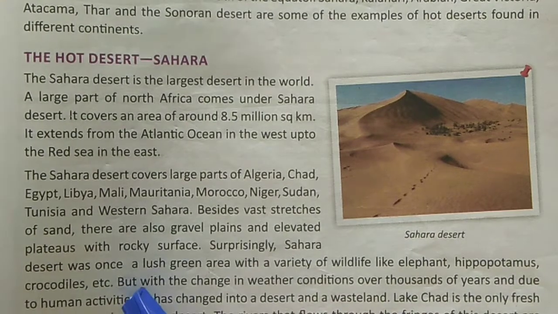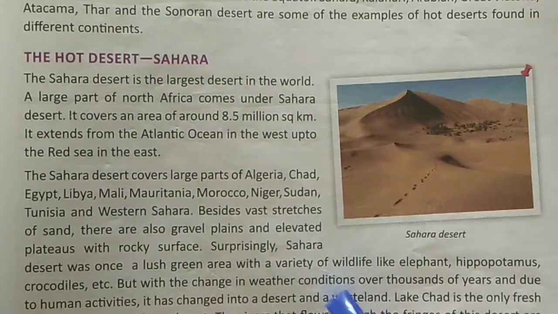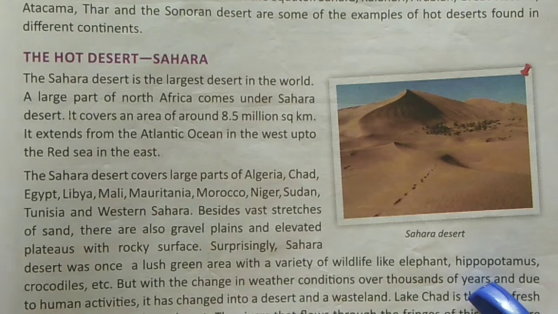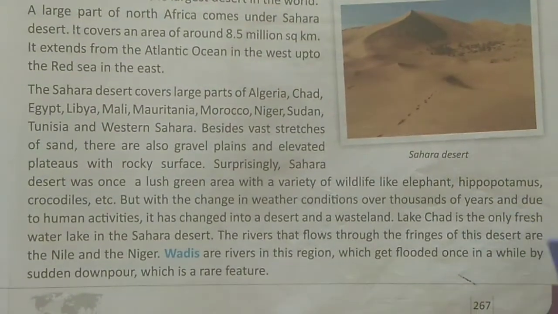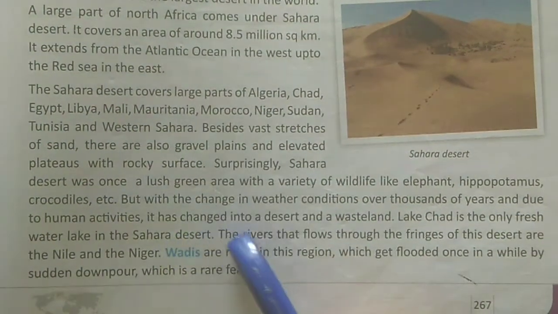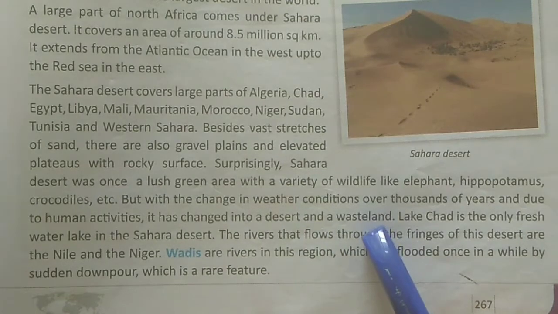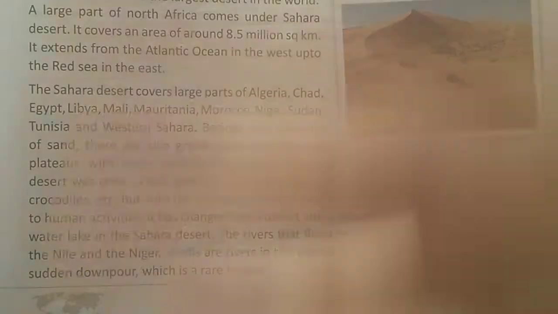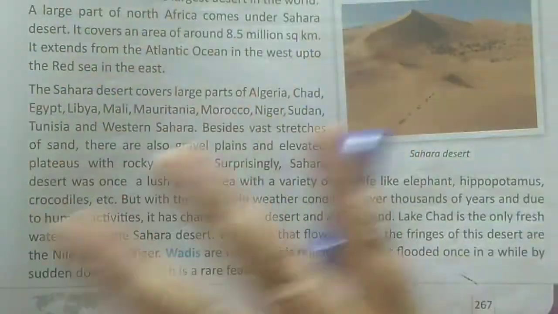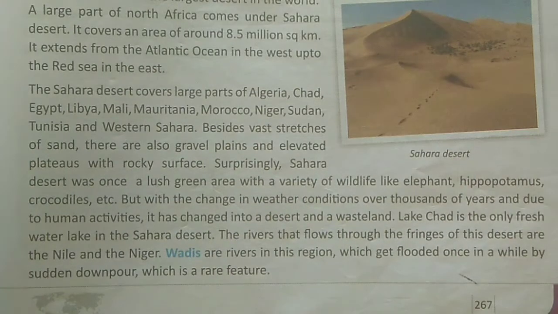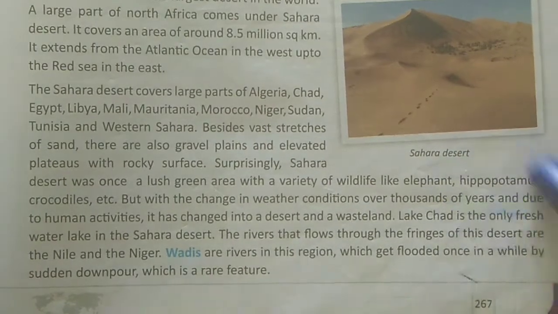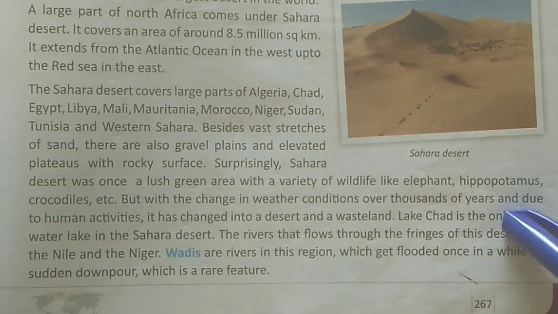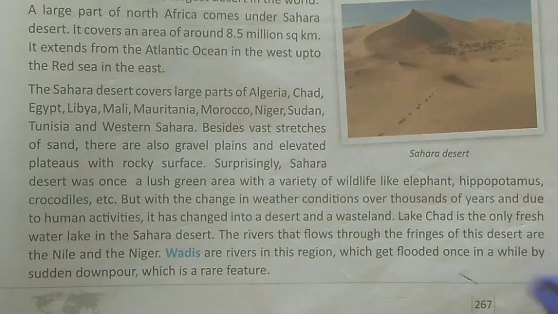But with the change in weather conditions over thousands of years and due to human activities, it has changed into a desert and a wasteland. Just imagine, elephants, hippopotamus and crocodiles were there in Sahara Desert.